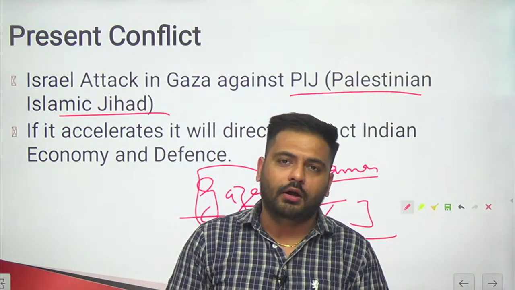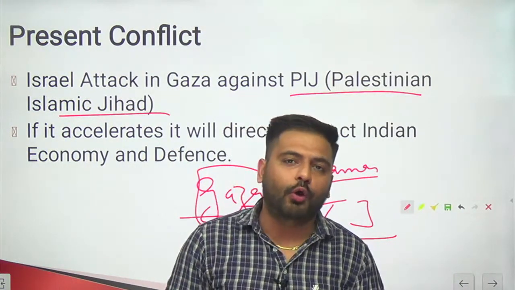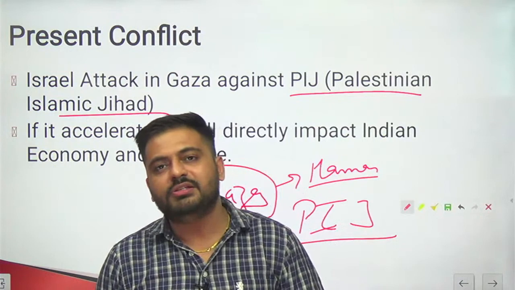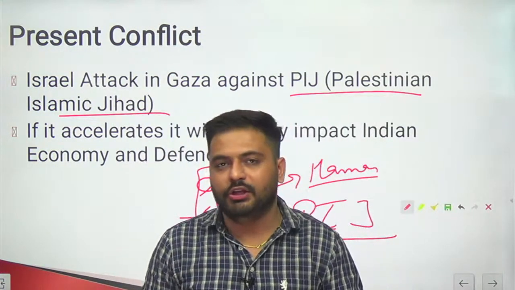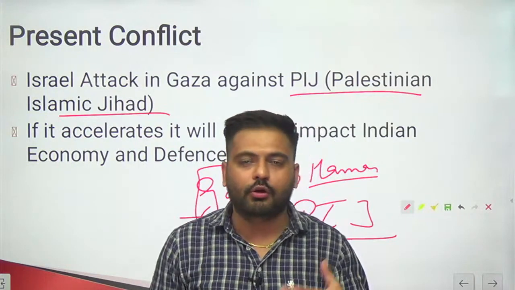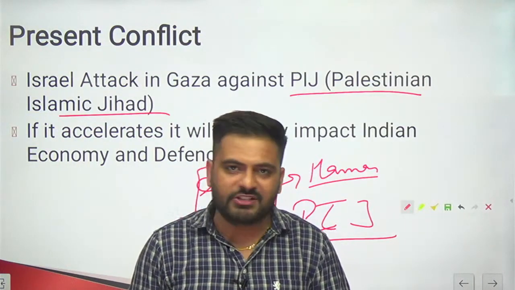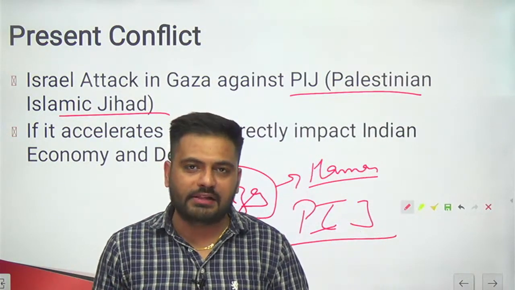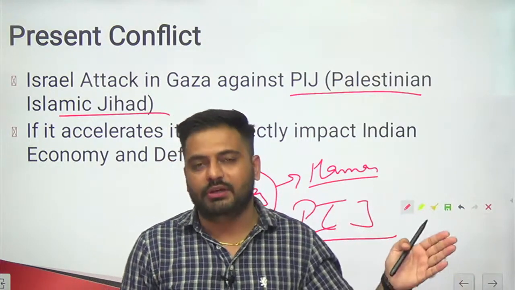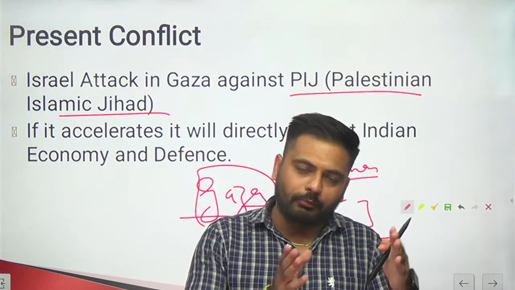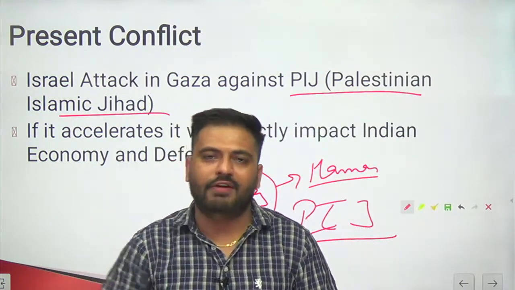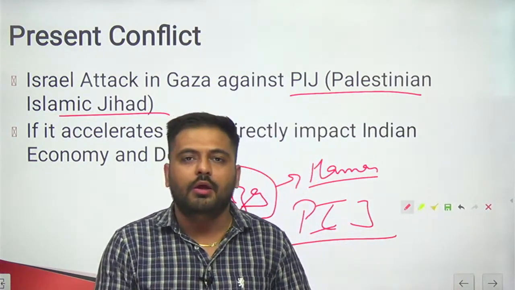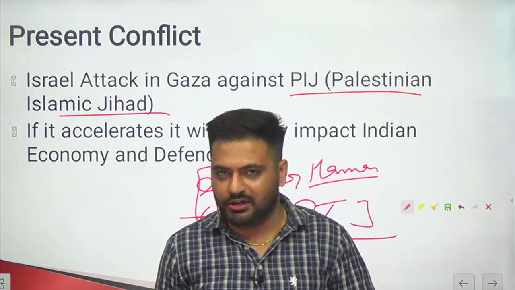So yes, we have a very good relation with Israel, and we don't want to go on bad terms with Israel, because at present Israel is the 3rd largest trading partner of India in the Asian region, and we are also dependent on Israel for various defense purchases, for example drones and surface to air missiles. So we are dependent on Israel economically as well as for defense. On the other hand, we want a very good relation with Arabs, because we are dependent on Arabs for our energy needs, right?